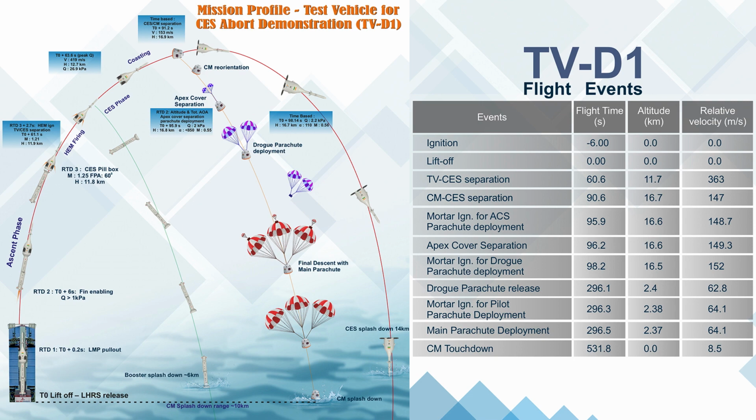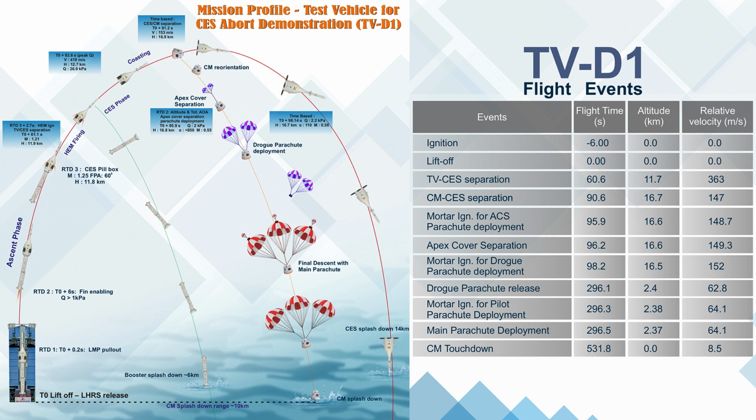At the moment, the crew module will be reorienting itself. 5 seconds after separation, at T0 plus 95.9 seconds, the motor will be ignited for apex cover separation and parachute deployment. At that time, the crew module will have a speed of 148.7 meters per second. Just after 30 milliseconds, the apex cover will be separated at T0 plus 96.2 seconds, and at that time it will be at 16.6 km altitude and will have a speed of 149.3 meters per second.